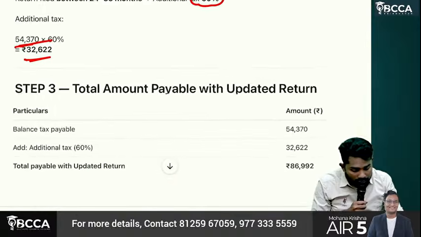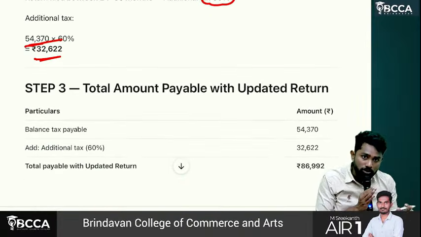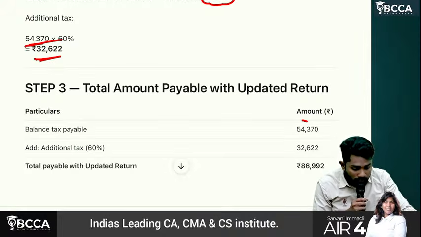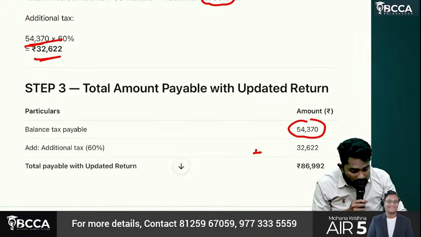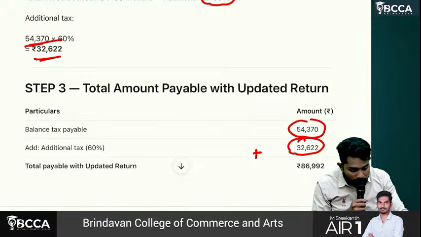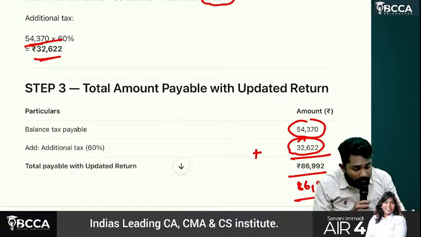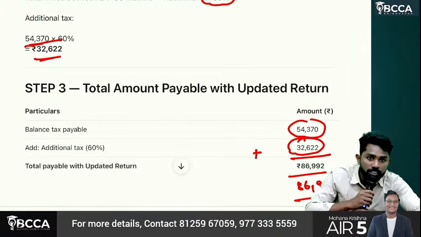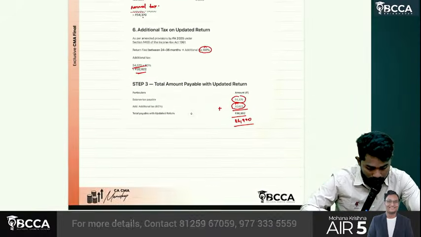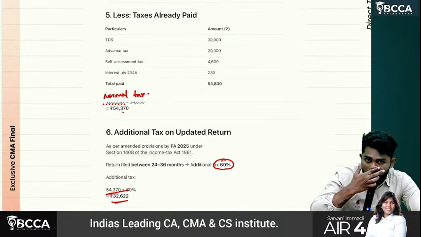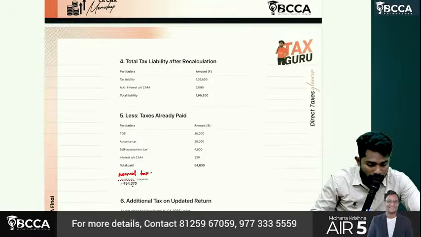The total to be paid at the time of the updated return is normal tax payable 54,370 plus additional tax 32,622. If you round it off, it becomes 86,990, which you should pay at the time of filing the updated return. Sir, understood, everyone, this point? Okay.